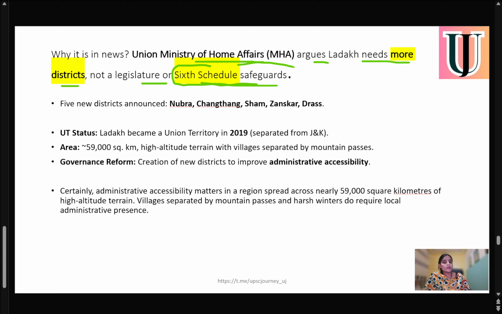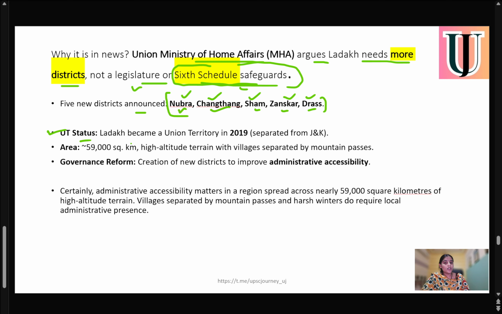But now the Union Ministry of Home Affairs said that Ladakh needs more districts and not a legislature, whereas Ladakh is continuously asking for the legislature or to be included in the sixth schedule. Because of this, 5 new districts were announced in Ladakh. Very important: Nubra, Changtang, Sham, Zanskar, and Dras. So these are the 5 districts created in Ladakh and not included in the sixth schedule.